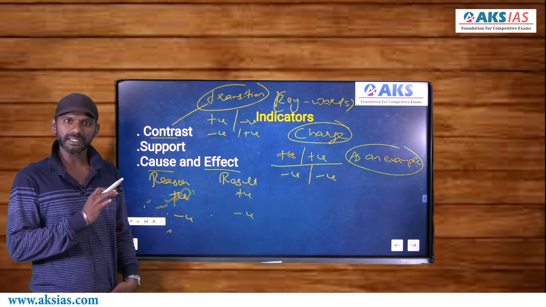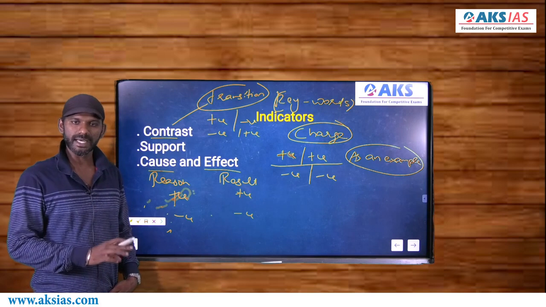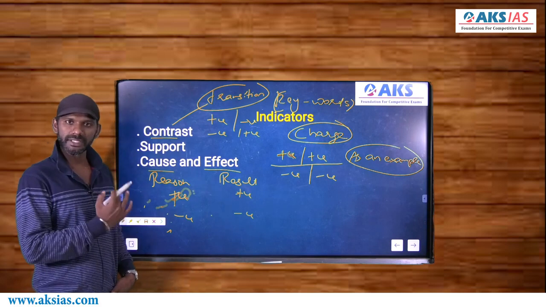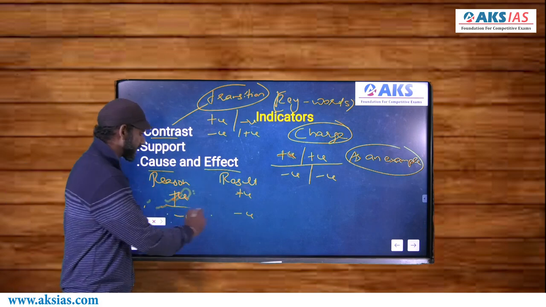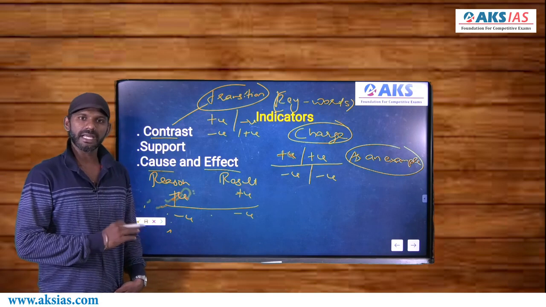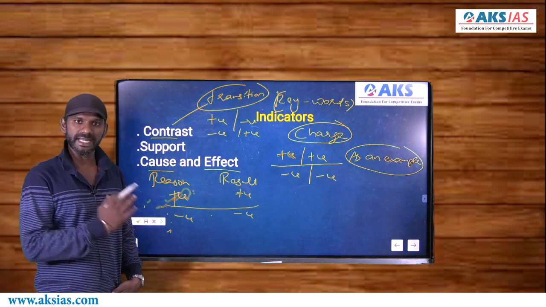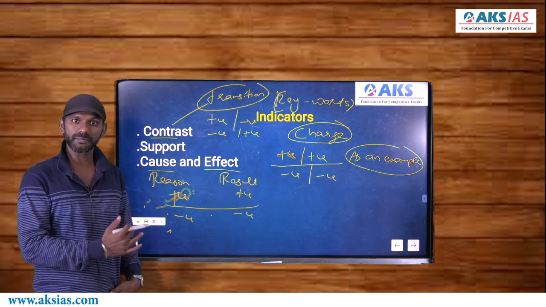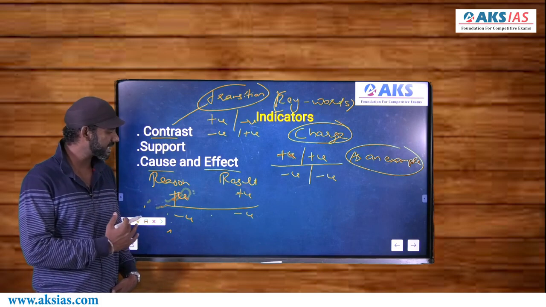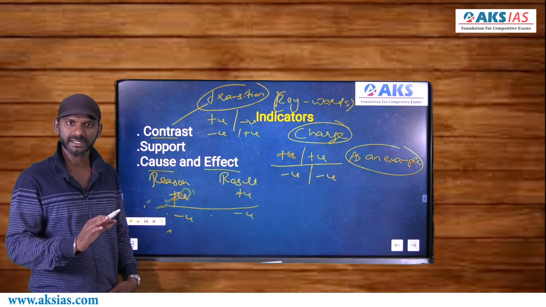So whenever you find a cause and effect indicator, conclude that two ideas are getting connected. One idea will be the reason, the other idea will be the result. It's always positive reason, positive result, or negative reason, negative result. It can never be a positive reason and a negative result, or a negative reason and a positive result.